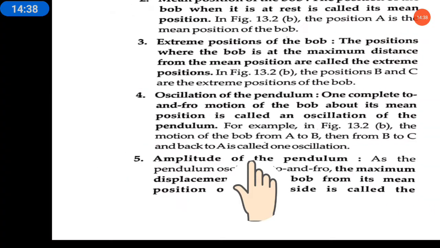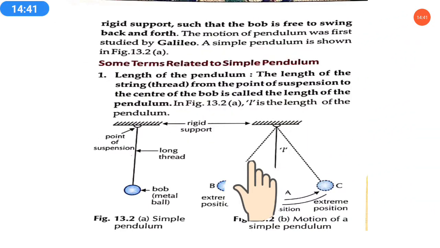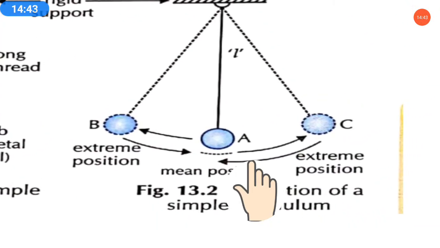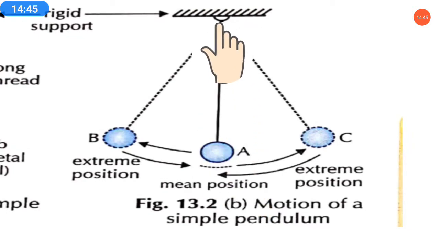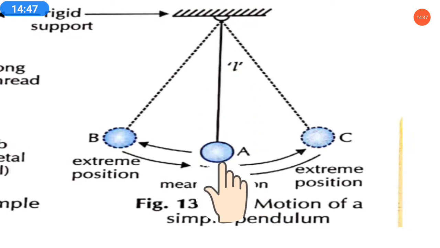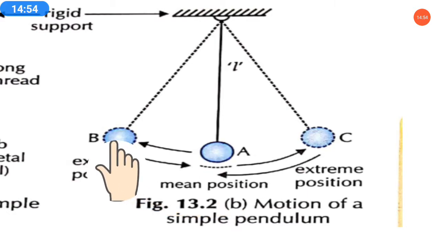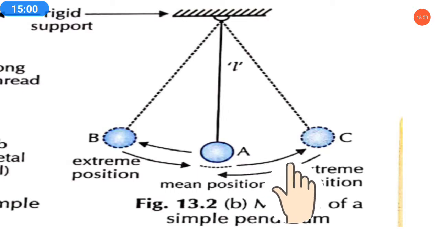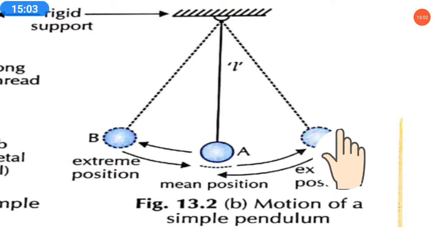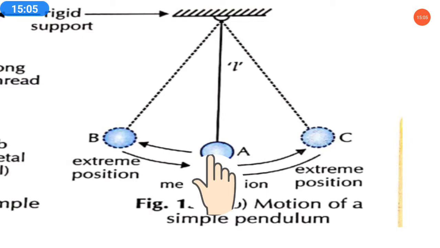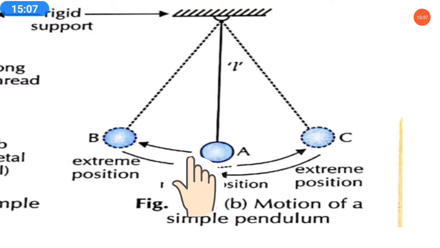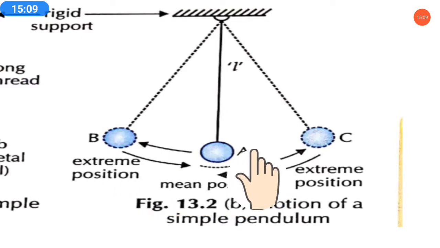If we see through the picture, here is the pendulum and this is the bob. So how does it make one oscillation? When it is at rest, it starts moving. First it goes from A to B, one extreme position it has taken. Then it comes back, goes from B to C, and again comes back to A.